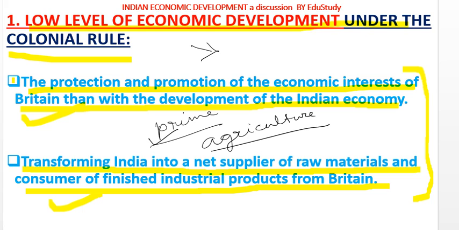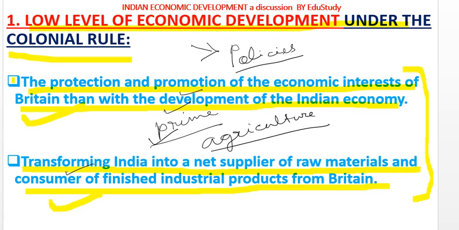Their main motive in making those economic policies was to protect and promote the economic interest of Britain or England rather than the development of the Indian economy. That means they did not want to develop the Indian economy, they just wanted to protect and promote the economy of Britain.